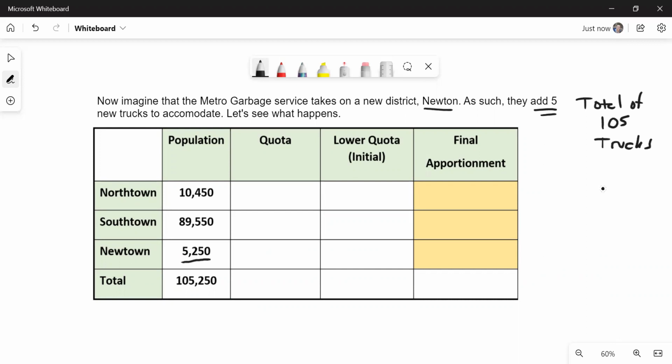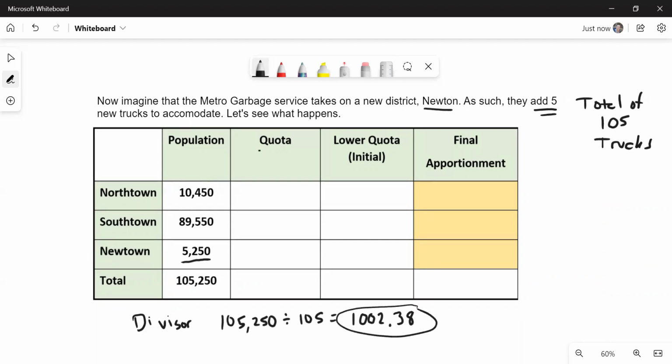Now, what would make sense, of course, is you just put those 5 new trucks on Newtown, but they decided to use the Hamilton apportionment method to make sure that this would still be the case. Watch what happens. We calculate our divisor: it's 105,250 total people divided by 105 trucks. It's going to be a little bit messier. 105,250 on my calculator divided by 105. I'm getting something a little bit larger than 1,000. I'm going to take it to a couple significant digits: 1,002.38. That's six significant digits. That should be fine. So I'm going to take that divisor.